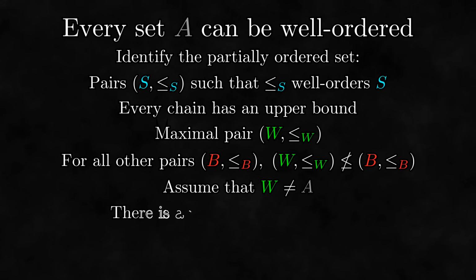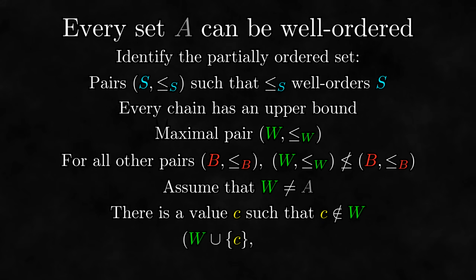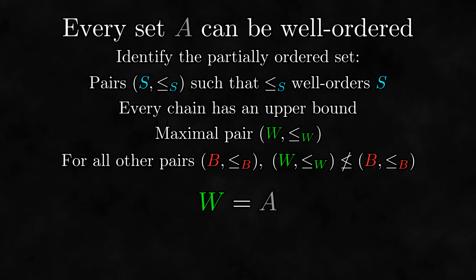This means that there is some value C not in W. Because it is not in W, we can make a well order on the set containing C and everything in W by saying that C is greater than everything in W. This well order extends the well order on W, which contradicts the maximality of W. Thus, W equals A, which shows that the well ordering on W is a well ordering on A. Thus, we have now proven, using Zorn's lemma, that every set can be well ordered.